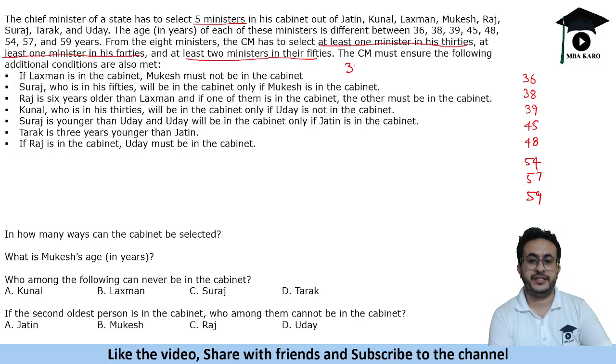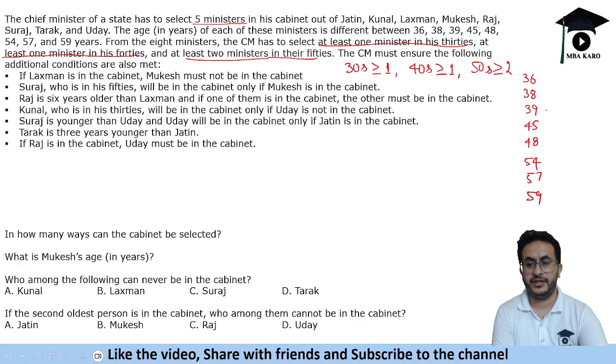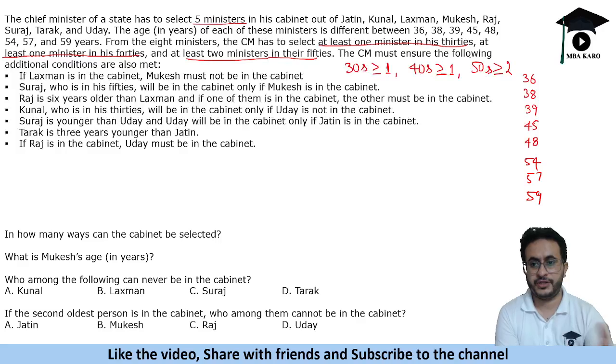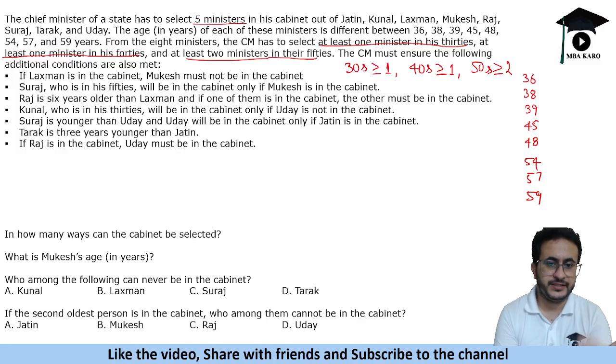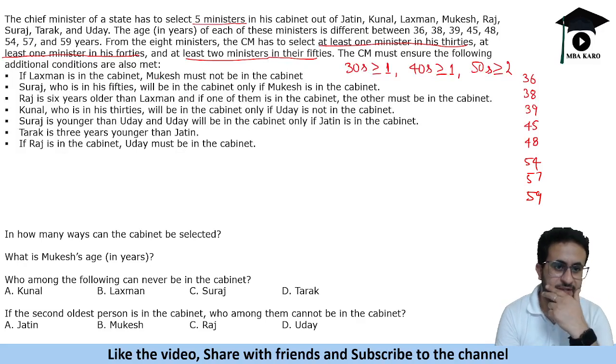So 30s में हमें minimum 1 चाहिए, 40s में minimum 1 चाहिए, and 50s में minimum 2 चाहिए. So at least 4 have to be of these types, and then the 5th one could be anything, right? So for 4 of them we are assured of the selection. Now selection conditions are given. If Lakshman is in the cabinet, Mukesh must not be in the cabinet.